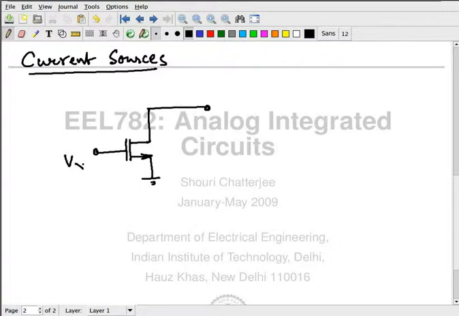So suppose I apply Vx at the input, at the gate of the MOSFET. What can you say about the current going through the MOSFET?